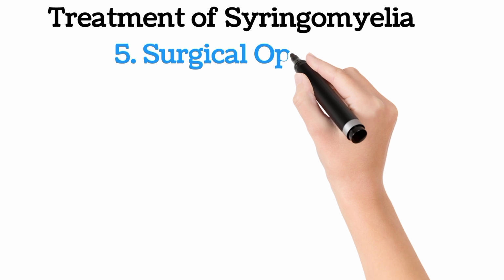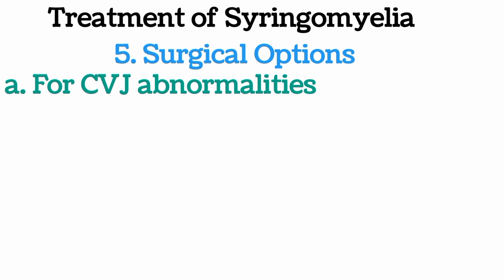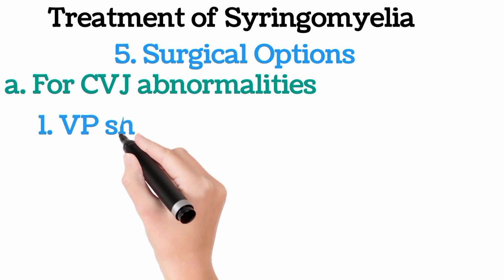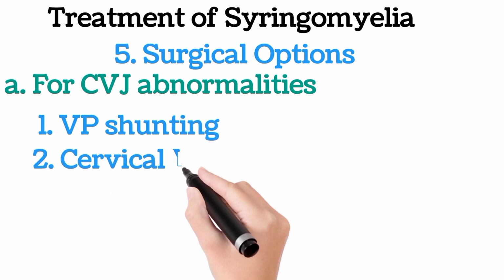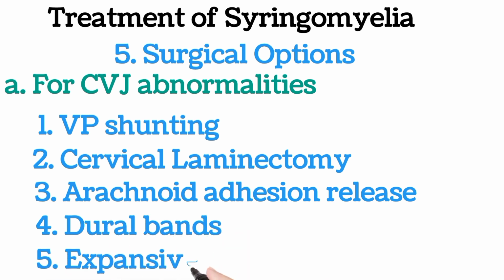If syringomyelia is due to cervicovertebral junction abnormalities and the symptoms are progressive, the cavity is enlarging, we go towards a surgical procedure. These are the surgical procedures which we perform if there is any cervicovertebral junction anomaly. The options are ventriculoperitoneal shunt, cervical laminectomy, arachnoid adhesion release, dural bands, expansive duroplasty. These are the different procedures which we perform to decrease the pressure, decrease the size of the cavity or cut off the connection points from which the CSF is coming into the cavity.